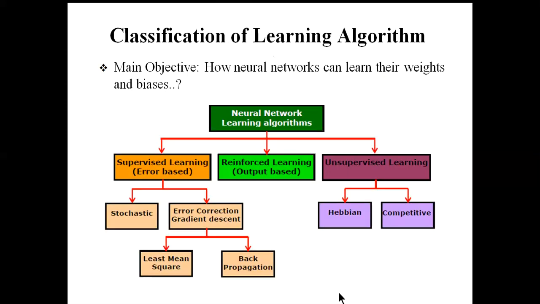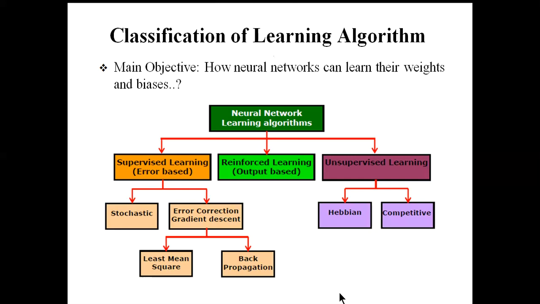So now, classification of learning algorithm. So the question arises, what is a learning algorithm? The main objective of a learning algorithm is to identify the optimal weight and bias. So how a neural network can learn its weights and bias, that is nothing but called a learning algorithm.